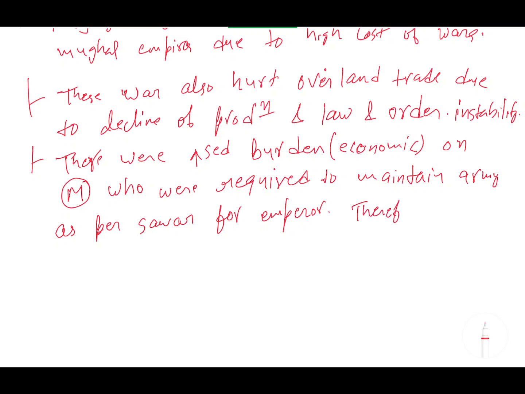Therefore, this war contributed to the economic decline of the Mughals.